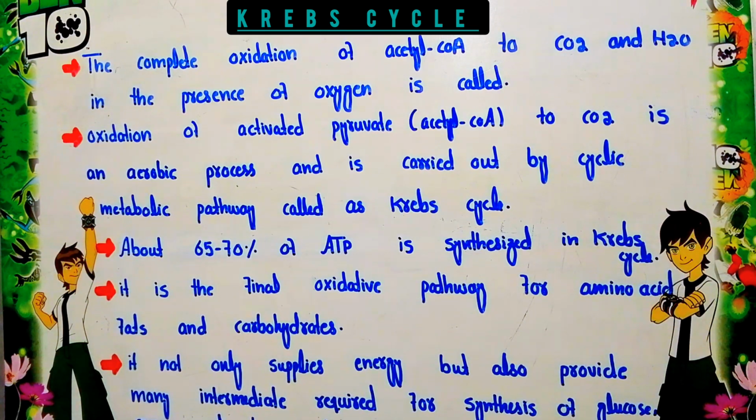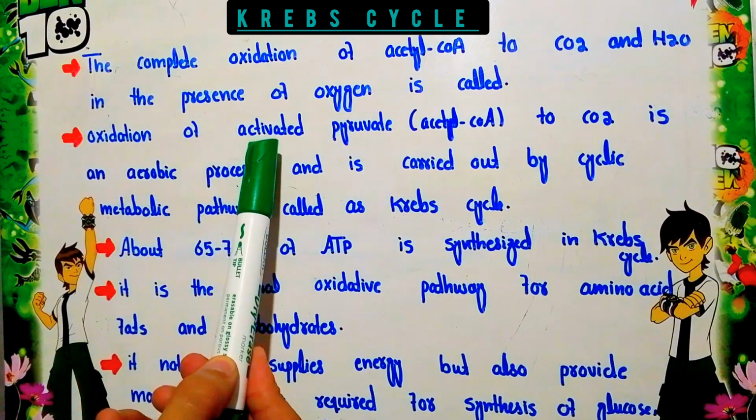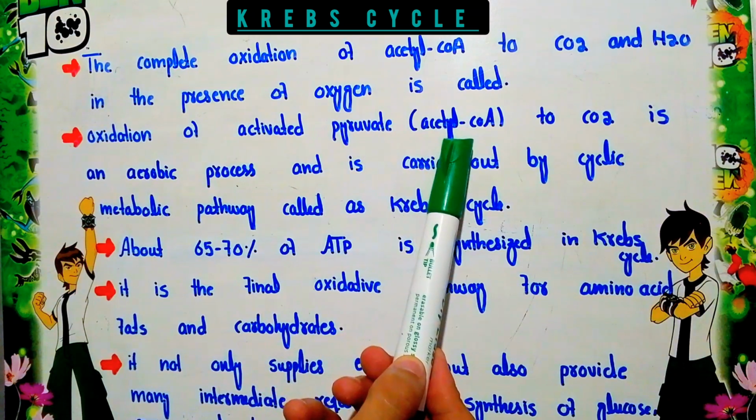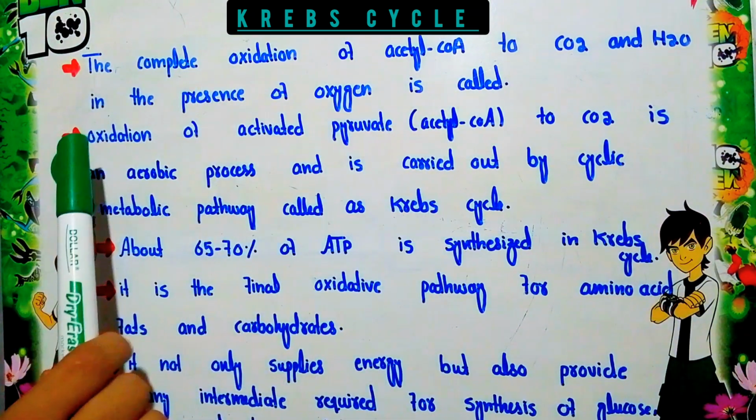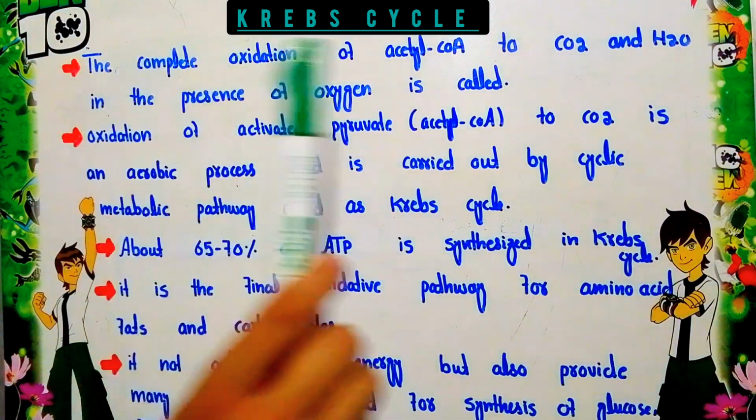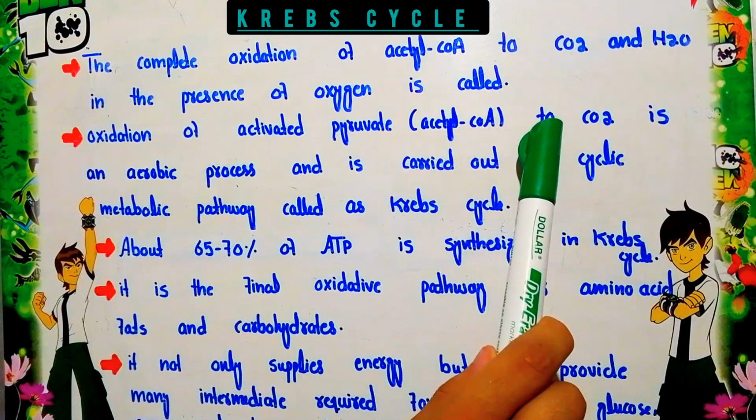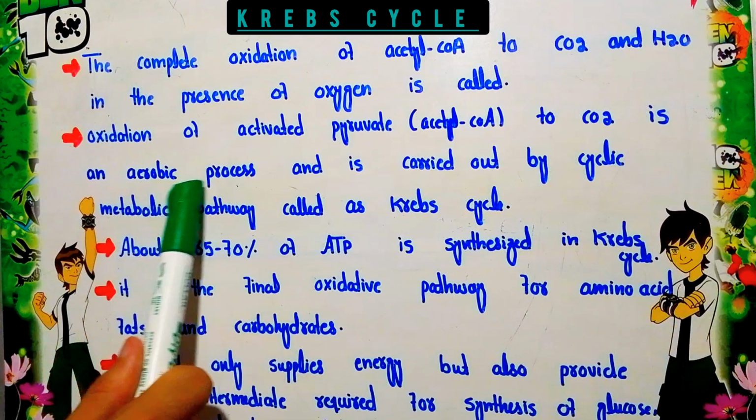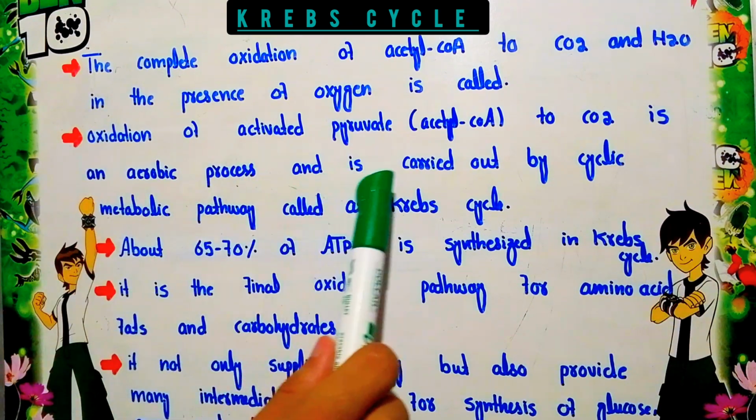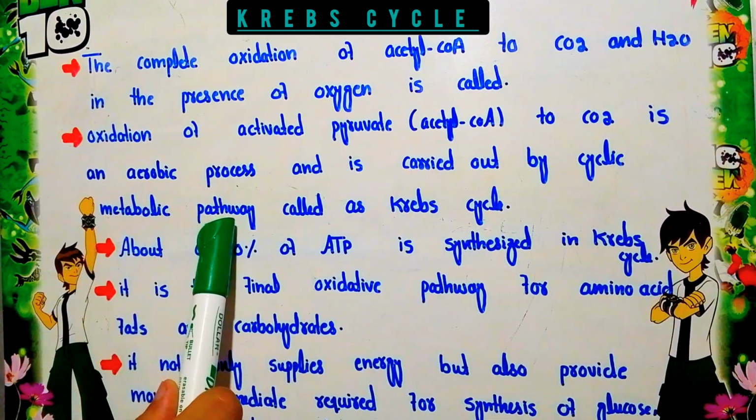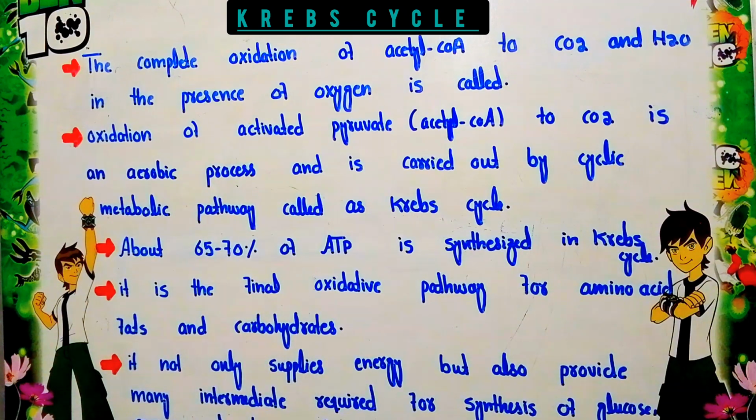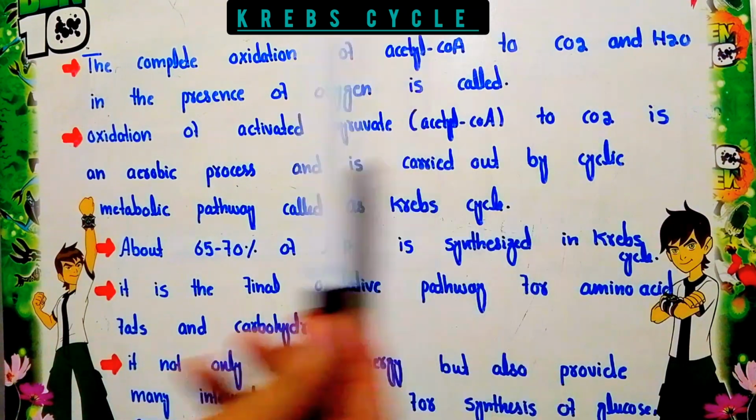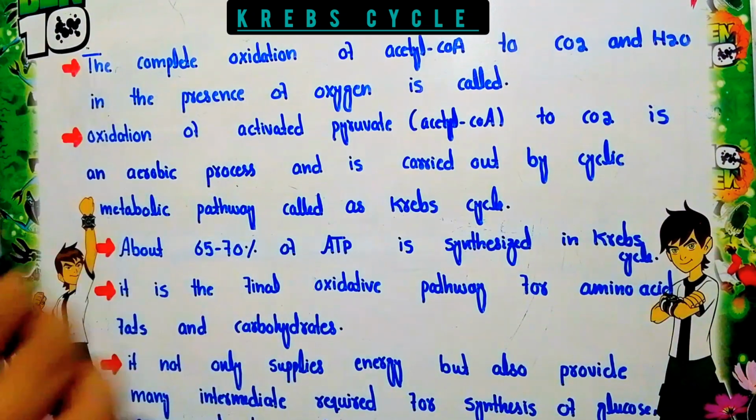Now the second definition: the oxidation of activated pyruvate. Activated pyruvate mainly means acetyl coenzyme A. So the oxidation of acetyl coenzyme A to carbon dioxide is an aerobic process, meaning it occurs in the presence of oxygen, and is carried out by a cyclic metabolic pathway called the Krebs cycle. You can see here the oxidation of acetyl coenzyme A to carbon dioxide occurs in the presence of oxygen.